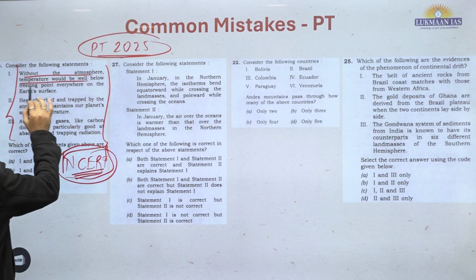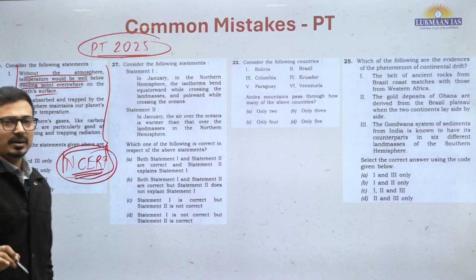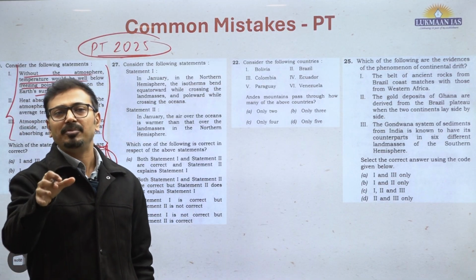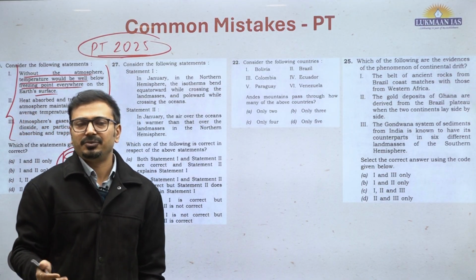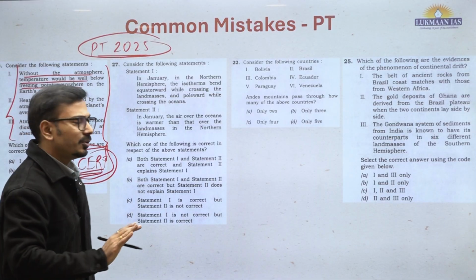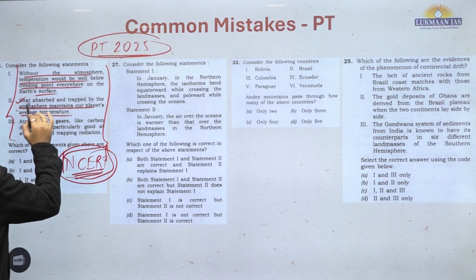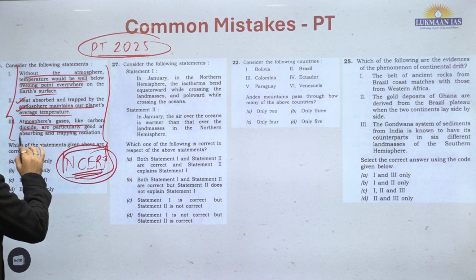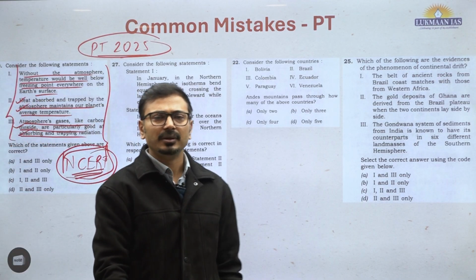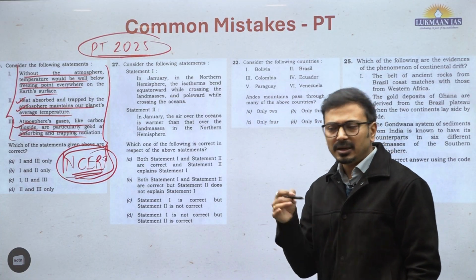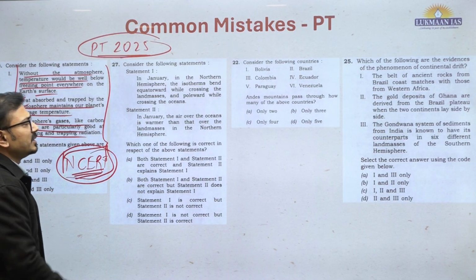Without the atmosphere, temperature would have been below freezing point. Somewhere it's mentioned as a line in NCERT. That is true. Why? Because the greenhouse gases in our atmosphere are keeping our atmosphere warm. Without them, the temperatures on Earth's surface would have been -16, or we can say sub-zero temperatures. The heat absorbed and trapped by the atmosphere maintains our planet's temperature. This is correct. Atmospheric gases like carbon dioxide are particularly good at absorbing and trapping these radiations, that is, terrestrial radiations we are talking about. So yes, when we learn the climatology part, such kinds of statements are there in NCERT. I am again and again emphasizing NCERT knowledge is important.